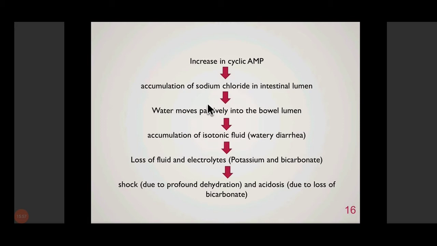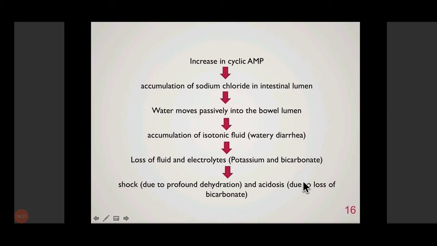There is therefore accumulation of isotonic water in the intestinal lumen, and this is passed out as stool, resulting in watery diarrhea. Along with water, sodium and chloride, there is also loss of potassium and bicarbonate, resulting in shock because of severe dehydration, and acidosis because of loss of bicarbonate.